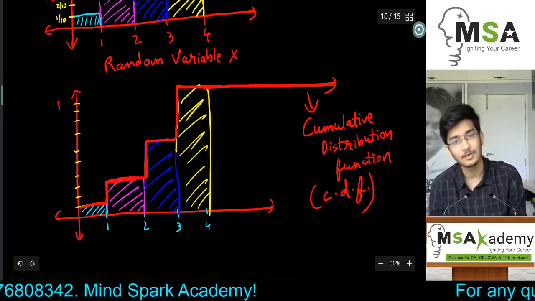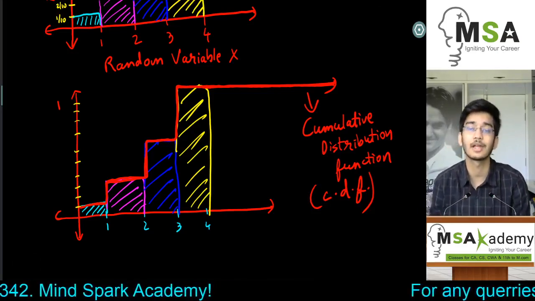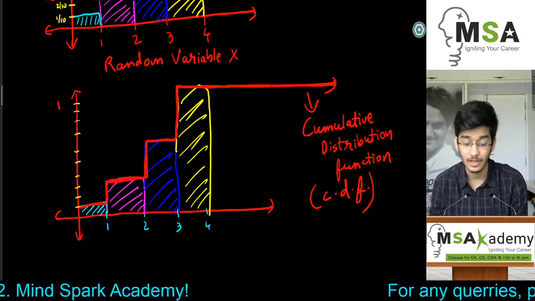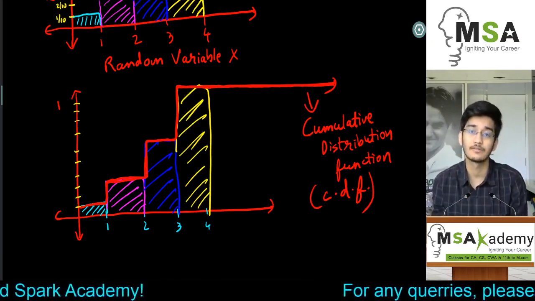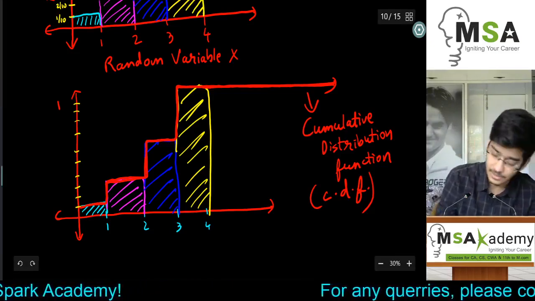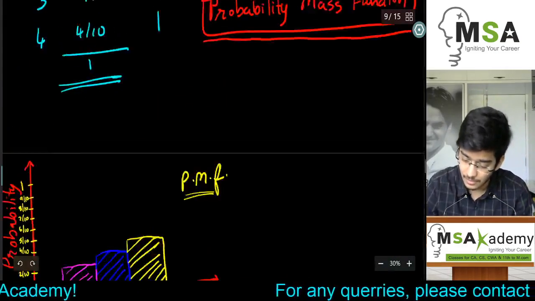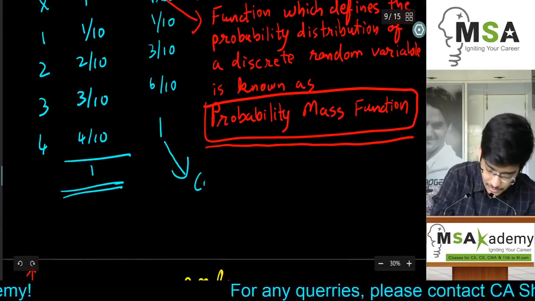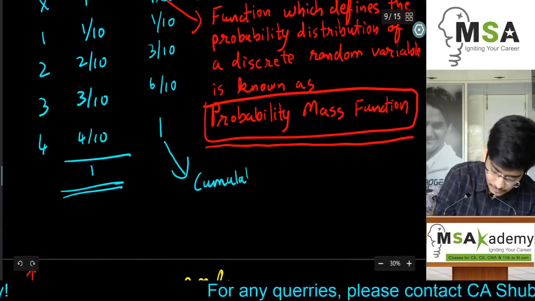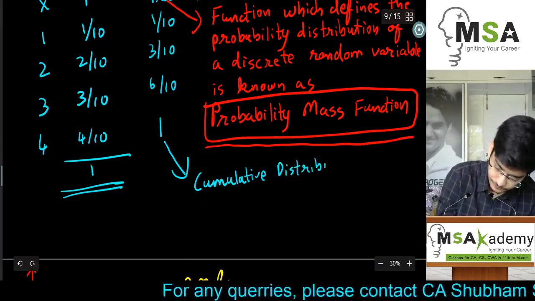It is also a probability function, but the only point is that we use the cumulative probability and not the individual probability. We are going to distinguish between the discrete random variable and the continuous random variable using this point as well, which is the cumulative distribution function. So whenever we are using these functions, these values, this is again the cumulative distribution function.